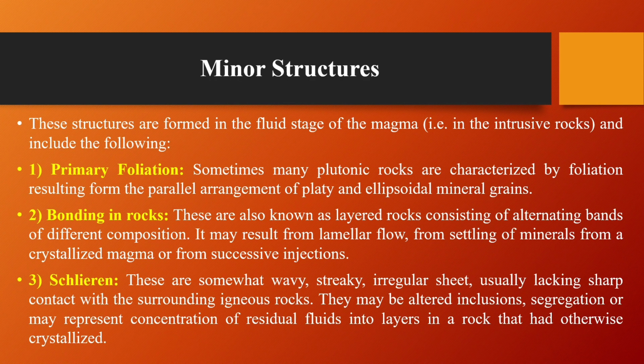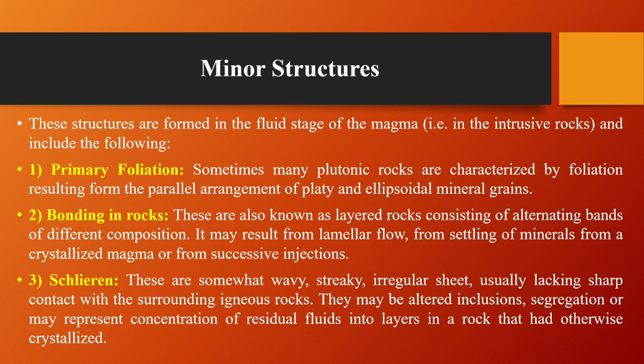Minor structures are formed in the fluid stage of the magma, that is, in the intrusive rocks, and include the following. The first one is primary foliation. Many plutonic rocks are characterized by foliation resulting from the parallel arrangement of platy and ellipsoidal mineral grains.